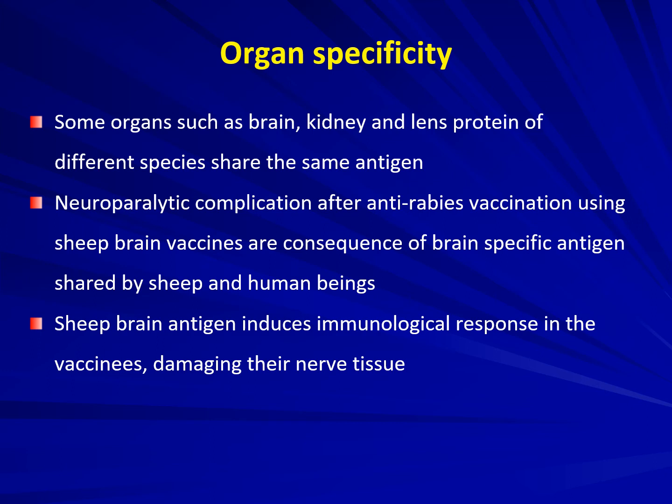It is because of this antigen that an antibody will be produced. But the antibody which is actually produced against the sheep antigen is going to even affect a human being's brain. And that is where the neuroparalytic complications turn up. The sheep brain antigen induces an immunological response in the vaccinees, damaging their nerve tissue.